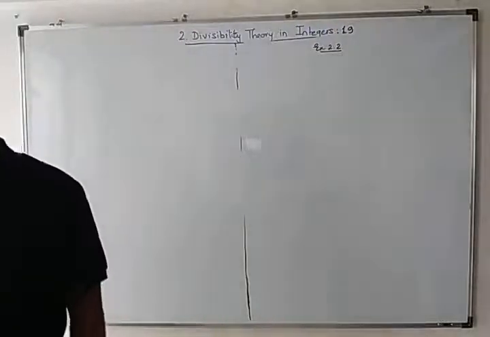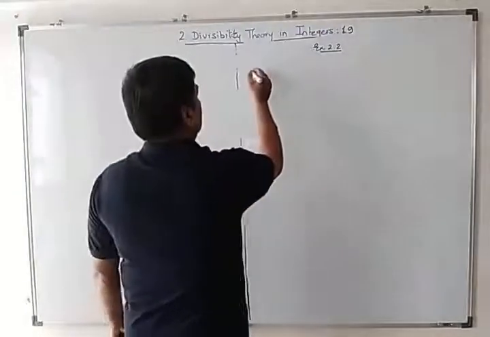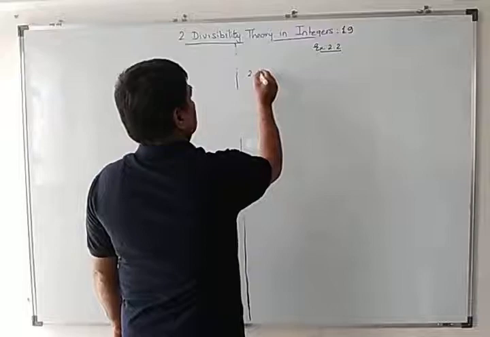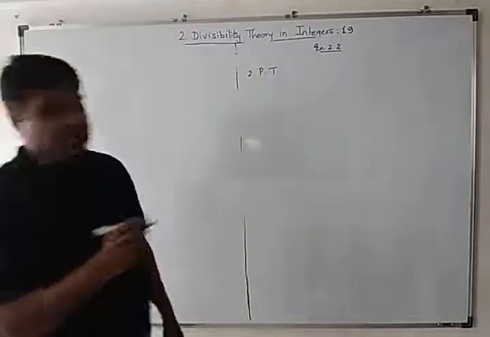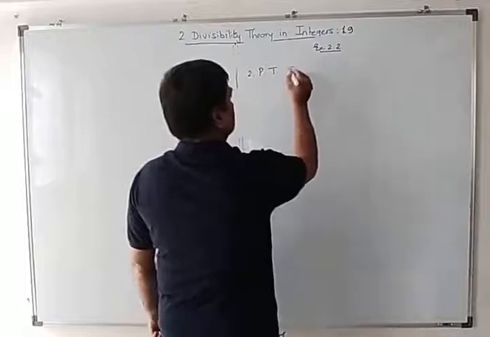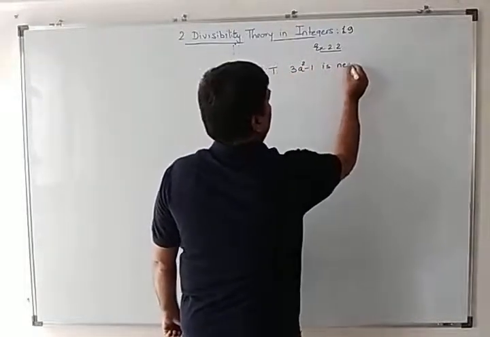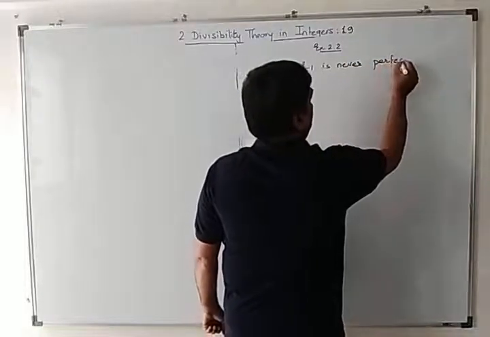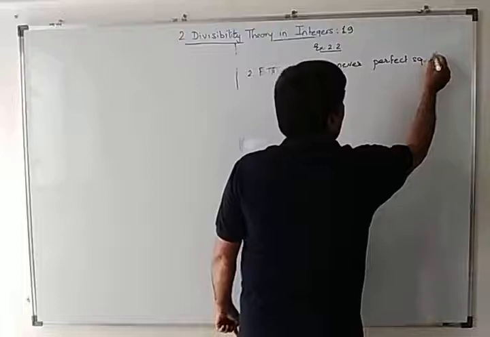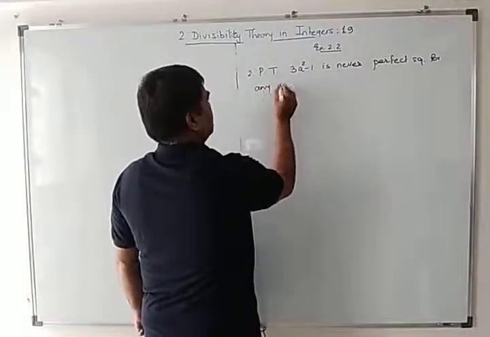Prove that 3a square minus 1 is never a perfect square for any integer a.